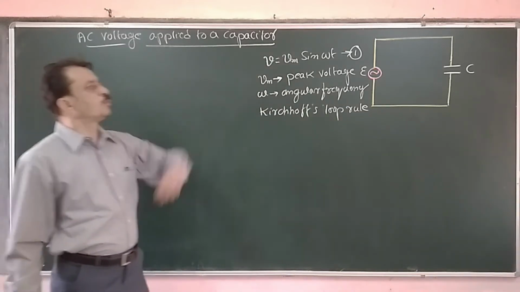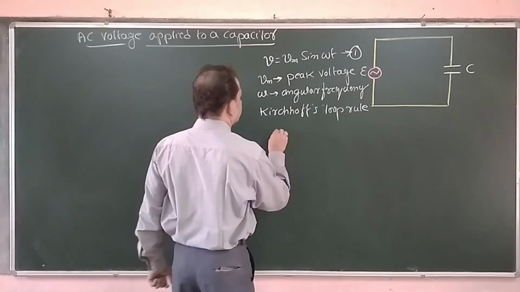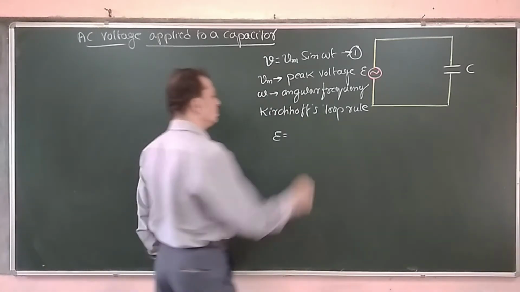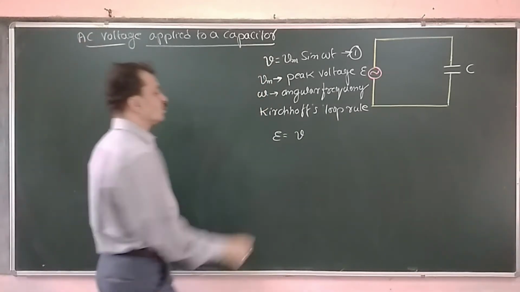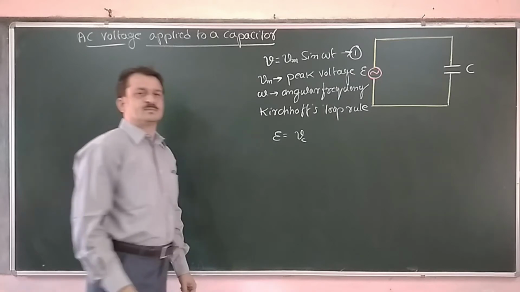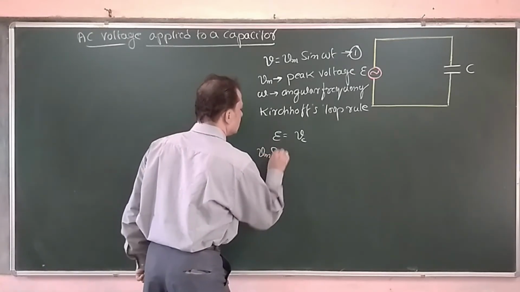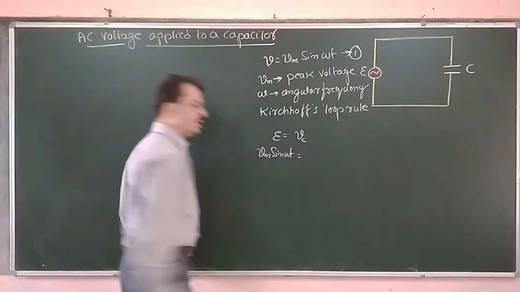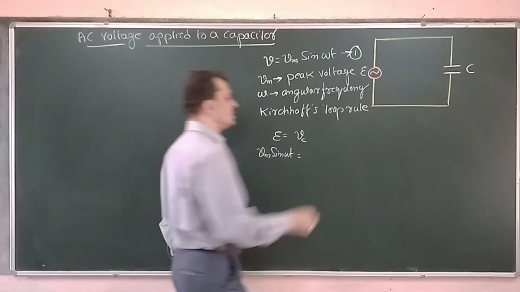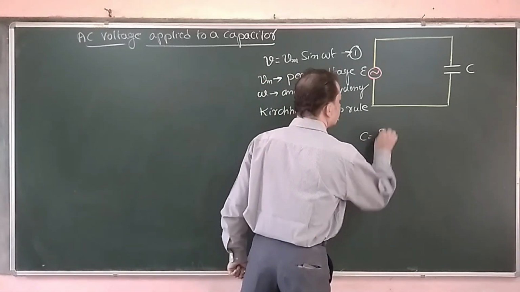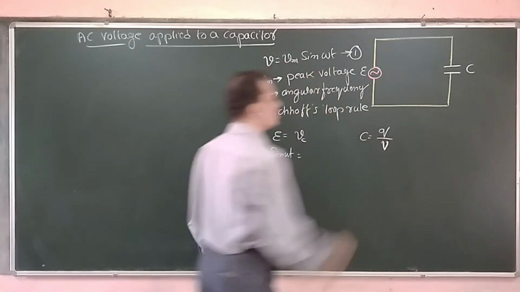By applying Kirchhoff loop rule, we will get the EMF applied is equal to the voltage across the capacitor. Now EMF applied is Vm sin omega t. In the previous classes we have studied that the capacitance is given by charge divided by voltage, Q by V.